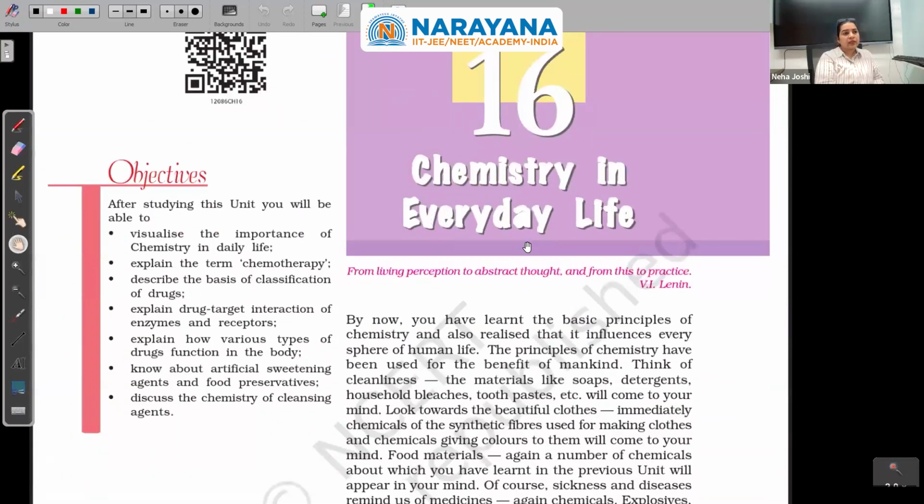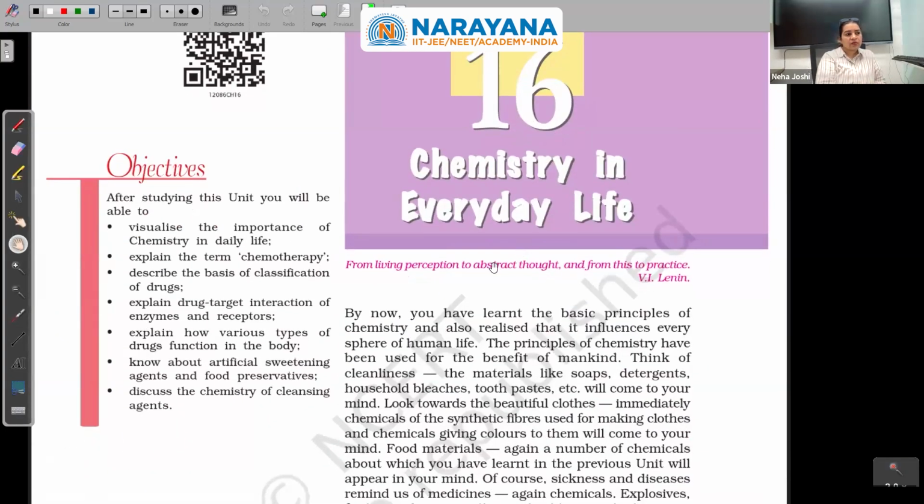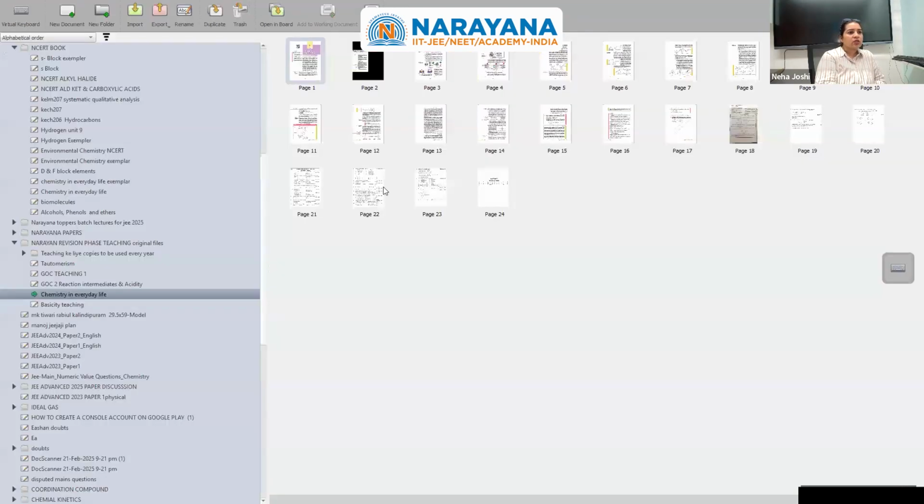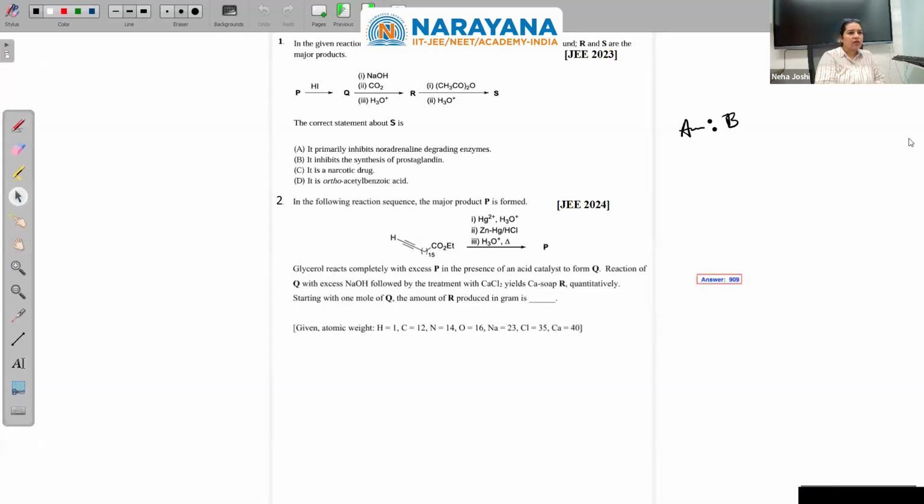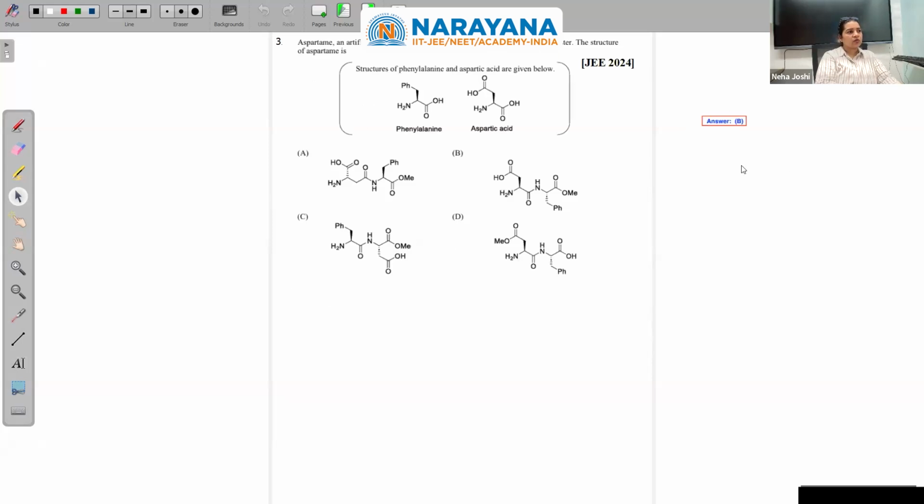From 2023 or so, Chemistry in Everyday Life has been added to the JEE Advanced syllabus. Before that it was in the Main syllabus only. Now they have removed it from Mains, but it is very much part of your Advanced syllabus. And ever since it was added, almost every year we are having one question, in 2023 and 2024. Now we will try to solve it.